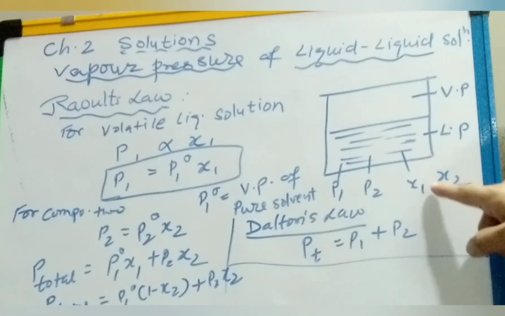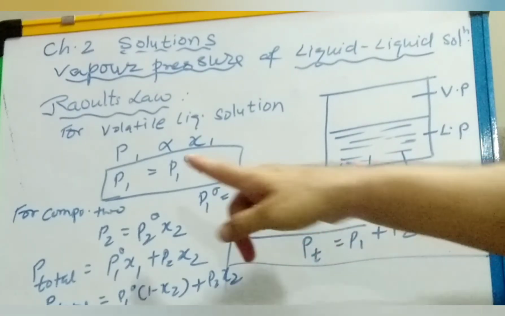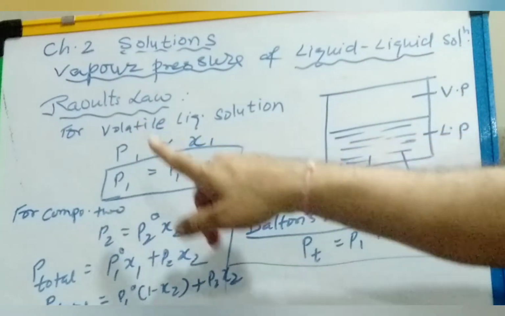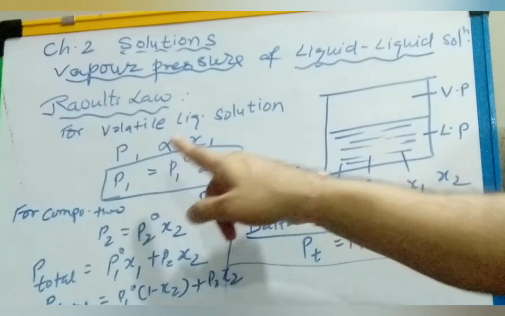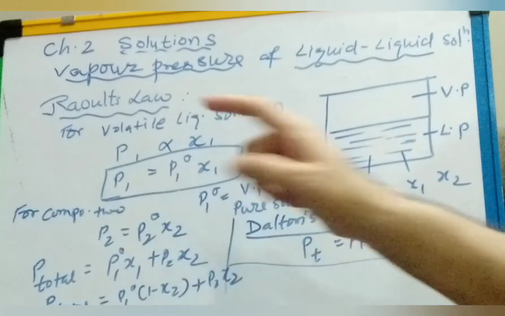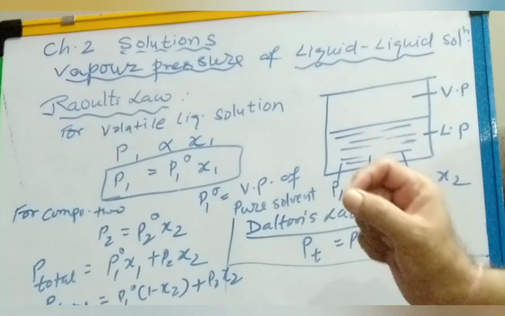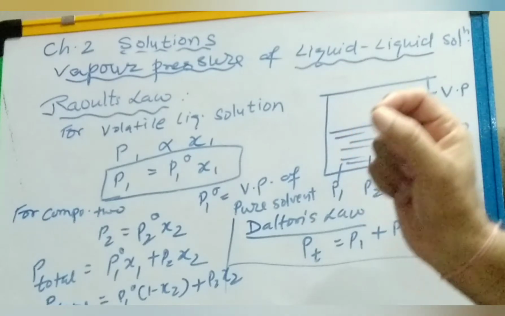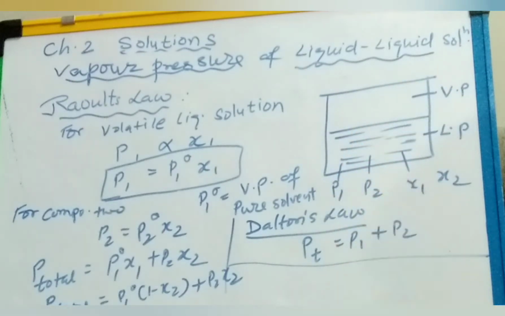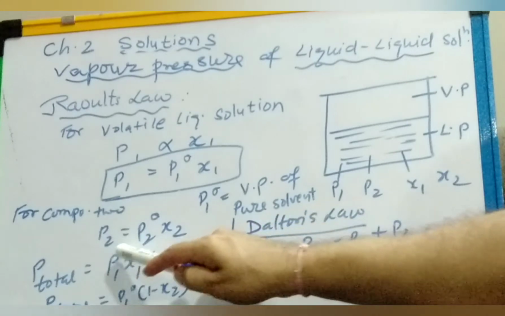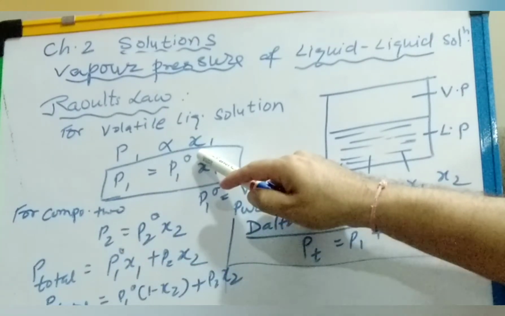Its partial pressure is directly proportional to mole fraction. To make it equal we have taken a constant called P1 naught. What is this P1 naught? It is the vapor pressure of the one-component system, or better, the pure solvent. So this is a constant. Now for component 2 we can write P2 equals P2 naught x2 according to this equation.